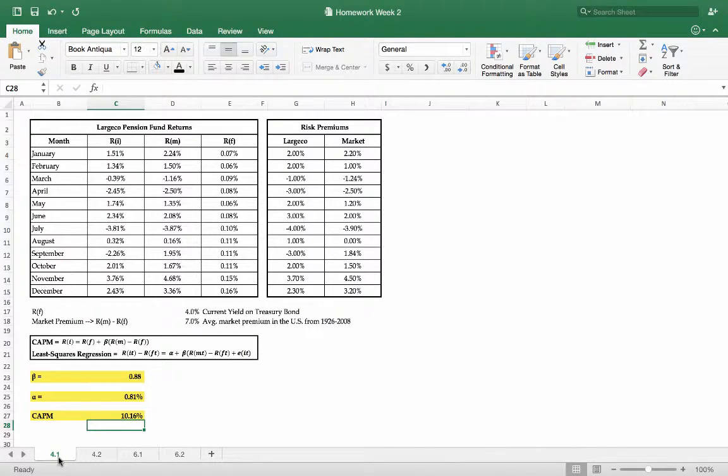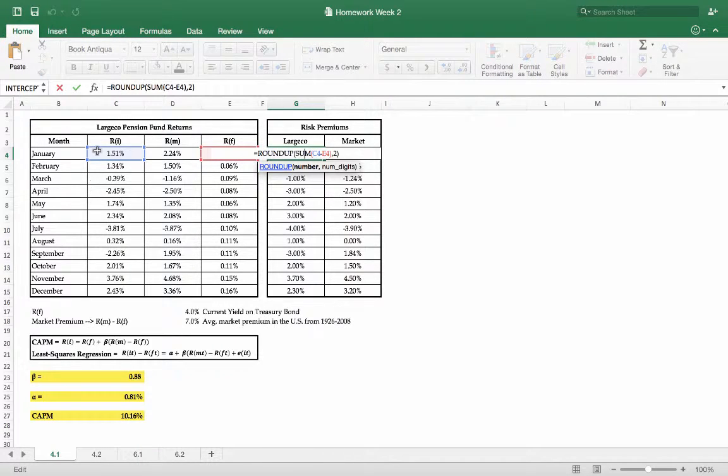Exercise 4.1 asks for the beta, alpha, and cost of capital calculation for Liew pension fund. The first step is to determine the risk premium for both the company and the market, and this is done by subtracting the risk-free rate from the investment return. The same for the market.